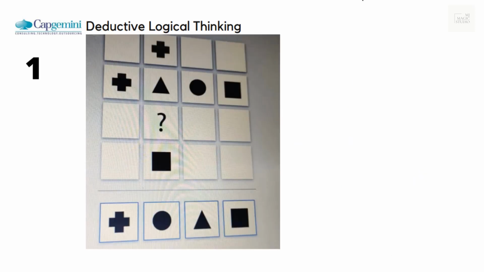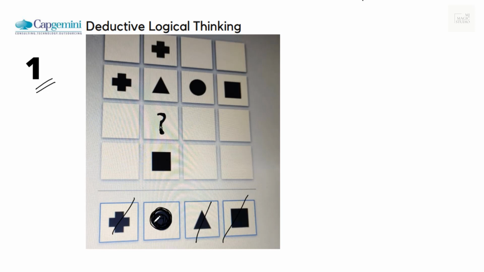So first example on the screen, as we can see that the question mark is there in a particular column where we already have three symbols. So obviously the fourth symbol which is being asked for is the missing one. We have a star, we have a triangle, we have a square. That means the symbol that will appear here would be a circle.